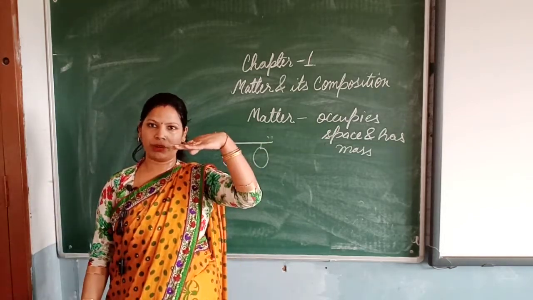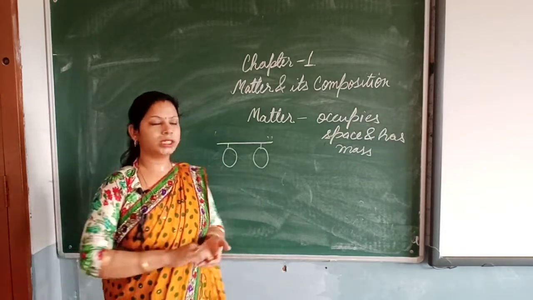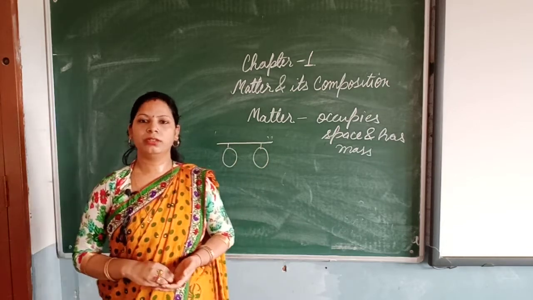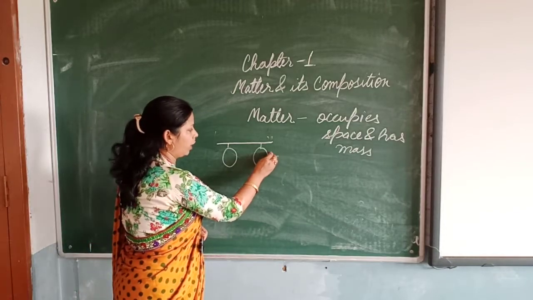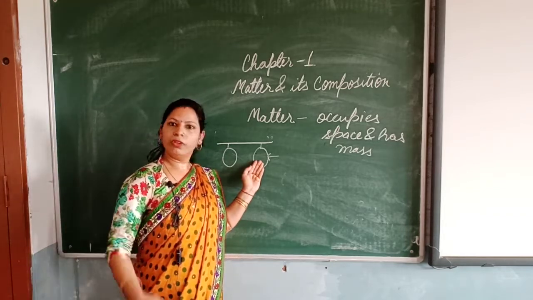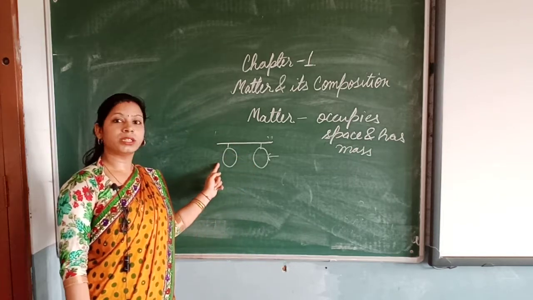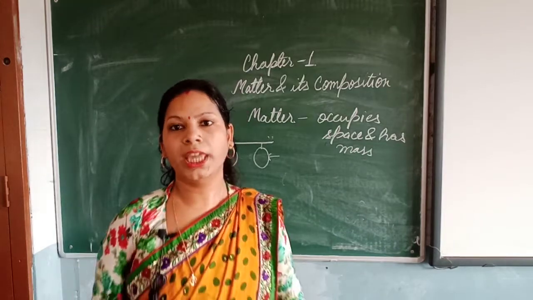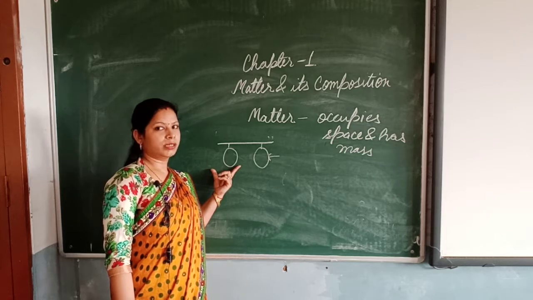The scale will be straight because both the balloons are inflated to the same size and they are tied at the same distance from the corner. So the scale will be straight. But if you prick one of the balloons with the needle, what will you observe? The air from this balloon will move out. Thus, the scale will be moving towards the balloon which is still filled with air.